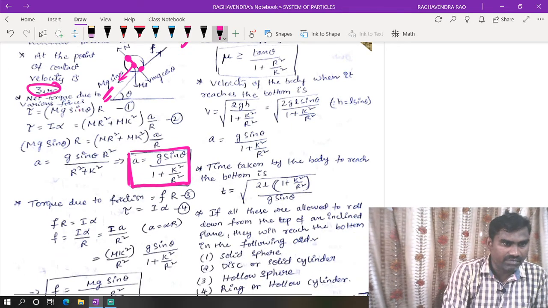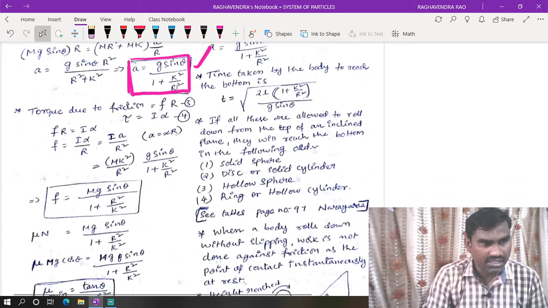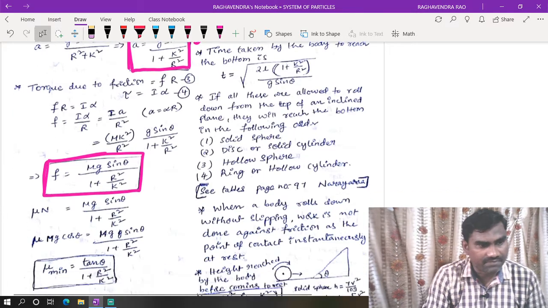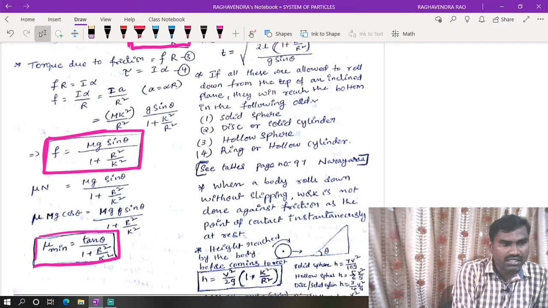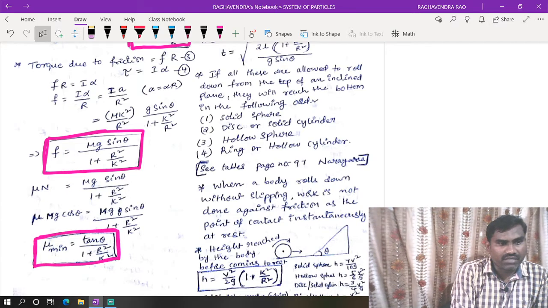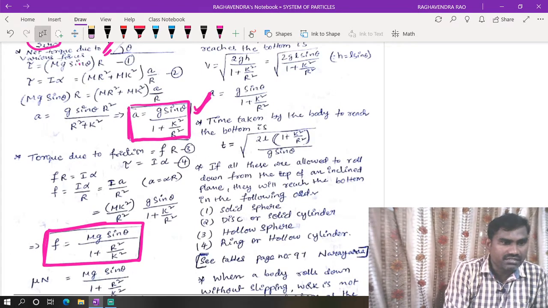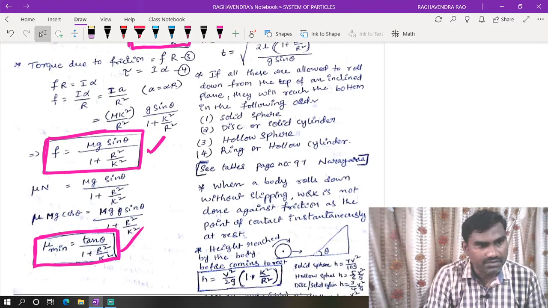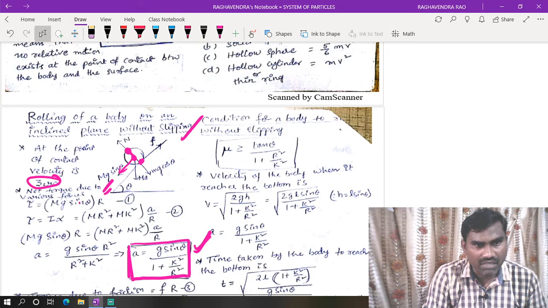The acceleration of the body is g sin theta by 1 plus k square by r square, and the frictional force is mg sin theta by 1 plus k square by r square. The minimum friction for pure rolling on the inclined plane will be tan theta by 1 plus r square by k square. So these are the important points regarding rolling motion on an inclined plane, and we can go directly with the help of these formulas to calculate the numerical.